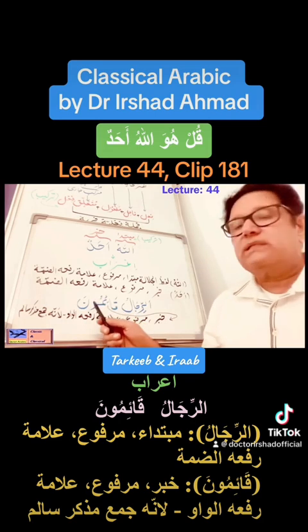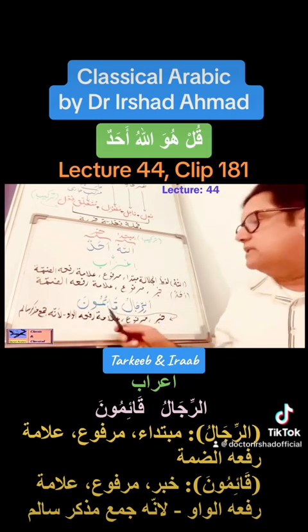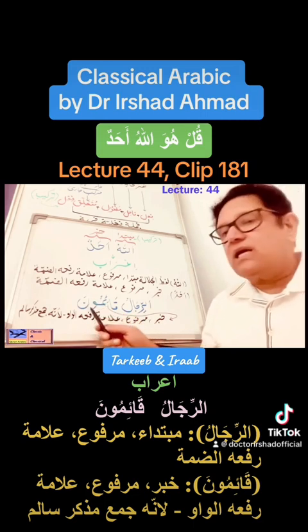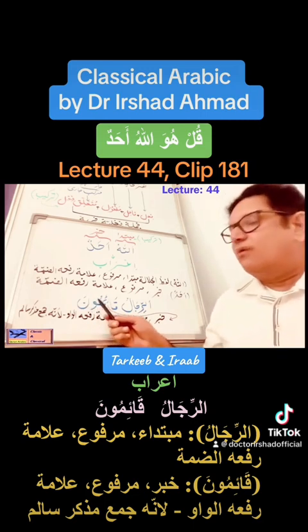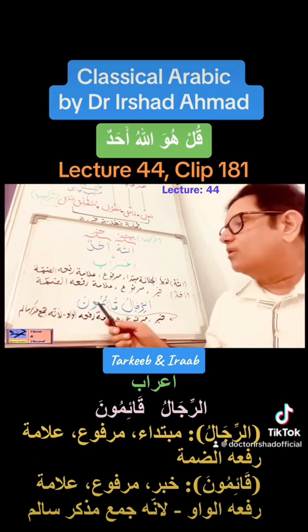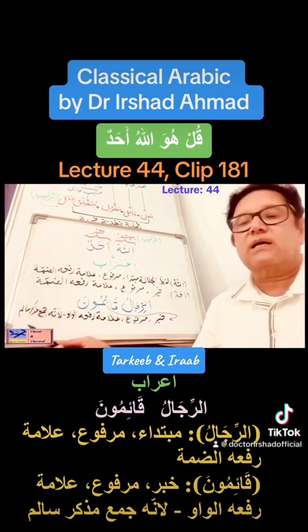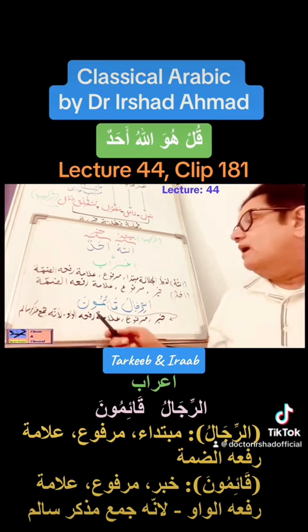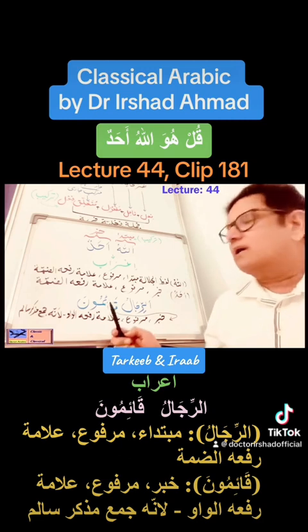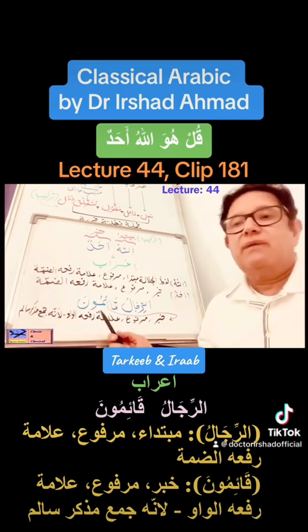So whether the sukoon is there or it isn't there, it is still qaimuna. So in this example, clearly we can see what is the marker of i'rab in this noun, which is our jama muzakkar salim.